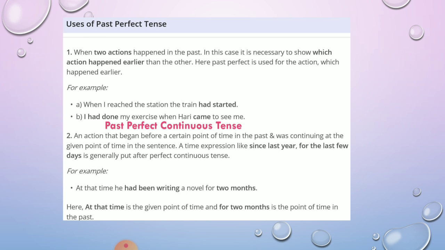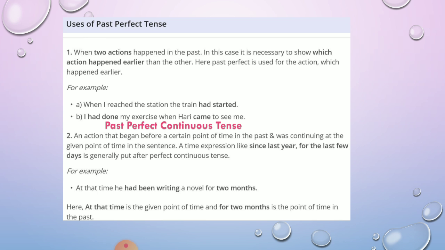For example, when I reached the station, the train had started. That means I reached afterwards and the train started earlier. I had done my exercise when Hari came to see me. I had done my exercise shows that I had already completed my exercise when Hari came to see me. So that is the past perfect tense.